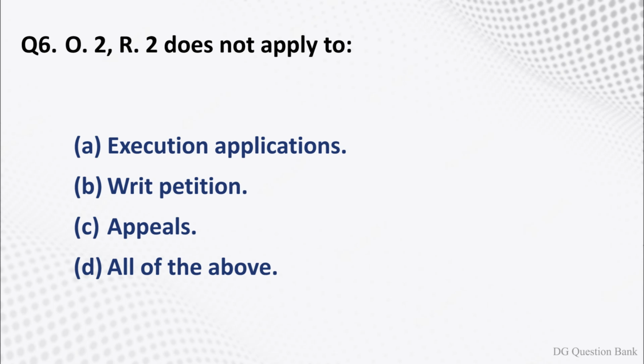Question number 6. Order 2 Rule 2 does not apply to. The options are option A, execution applications. Option B, writ petition. Option C, appeals. Option D, all of the above. The right answer is option D, all of the above.